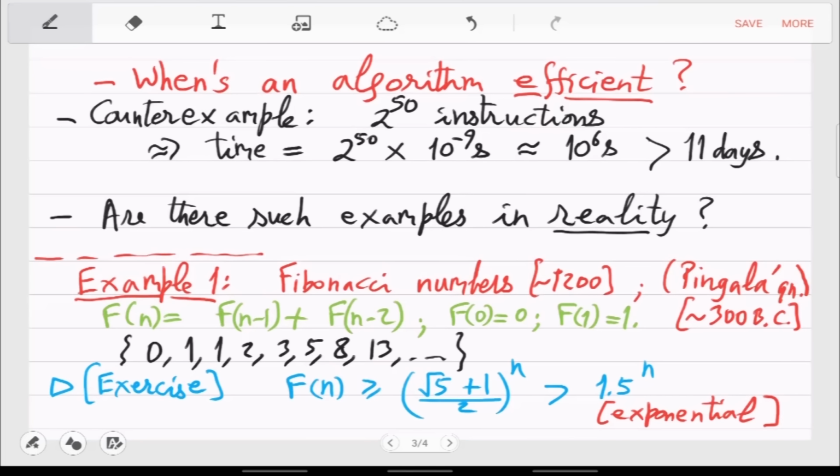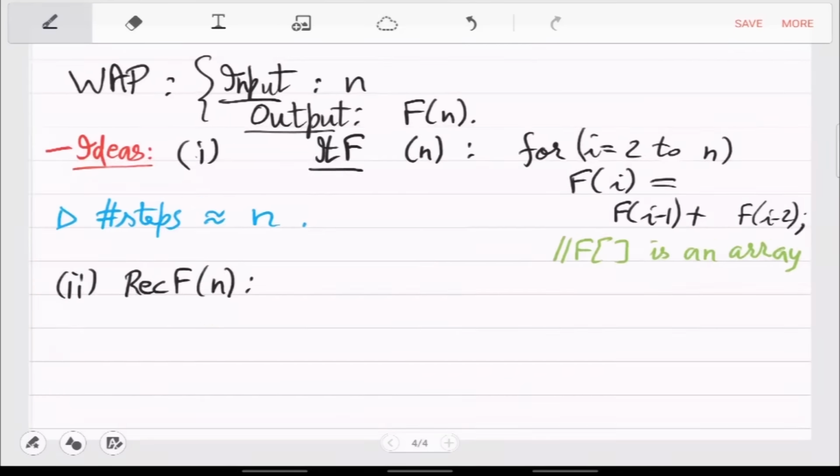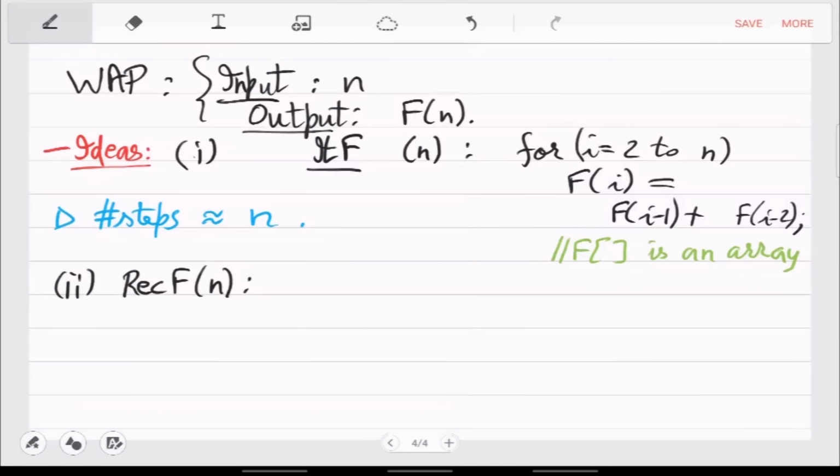When you want to calculate f of n, you call the function f of n minus 1, it will give an answer. After that you call f of n minus 2, it will give an answer, then you add the two answers. This is called a recursive algorithm. I'm sure you have done this in ESC 101 pretty early.